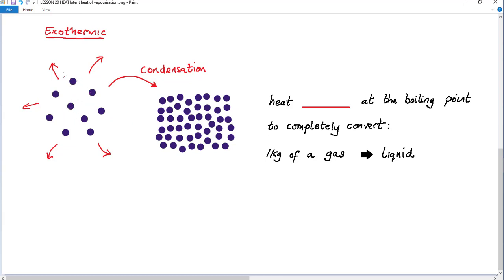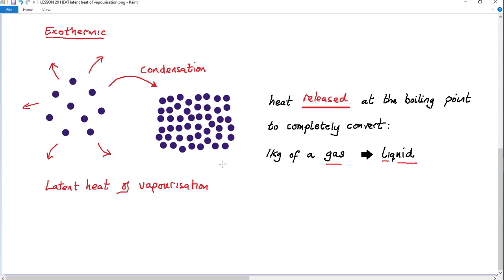It's the same latent heat of vaporization that is given out when the gas condenses into a liquid. So in this case it's the heat released rather than absorbed as it was before at the boiling point to completely convert 1 kilogram of gas into 1 kilogram of liquid.